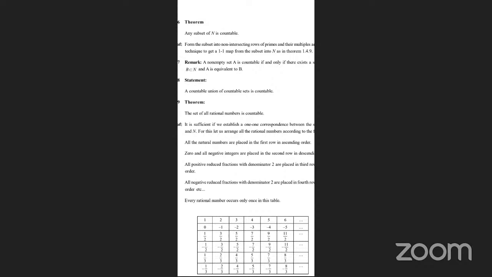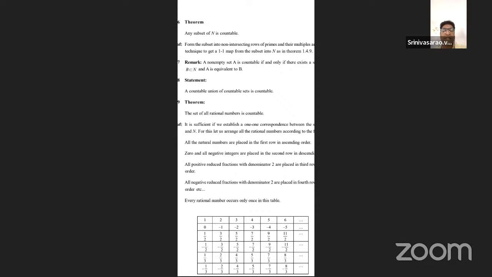Okay. All right. Now 1.4.8. This is also a simple statement. A countable union of countable sets is countable. The union of countable sets is countable. This is also a simple statement. And the set of rational numbers is also countable. This is also one of the finite important theorems in the essay question.